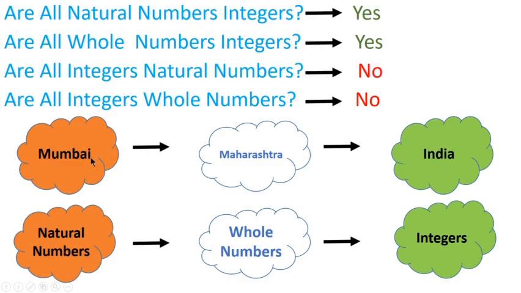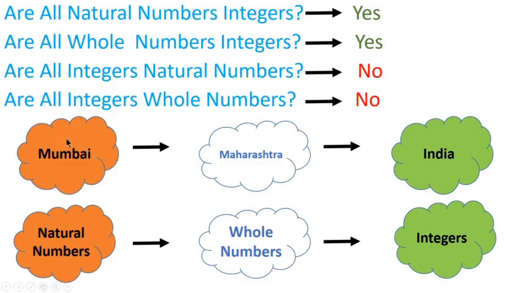Every resident of Mumbai is a resident of Maharashtra, and every resident of Maharashtra state is the resident of India. In the similar manner, all natural numbers are whole numbers and all whole numbers are integers.